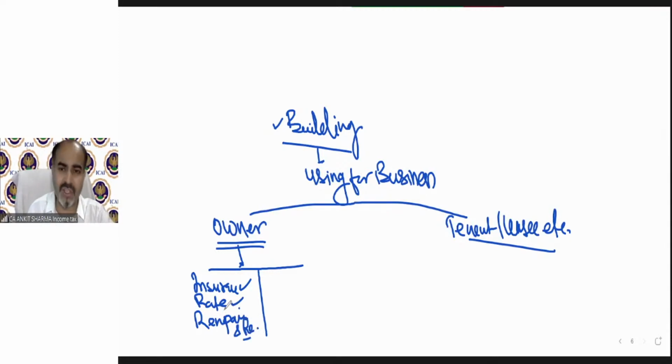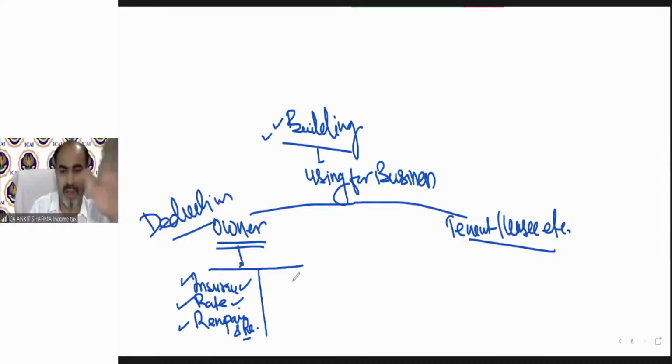If it is a capital nature, then we can claim depreciation on it. So we can claim deduction. Deduction means as a revenue expenditure. So in respect of building, I can claim a deduction. That means as a revenue expenditure, any insurance paid by me, any rates, taxes paid by me, and repairs and renovation generally. If you are a tenant, then rent paid will be allowed as a deduction, of course.